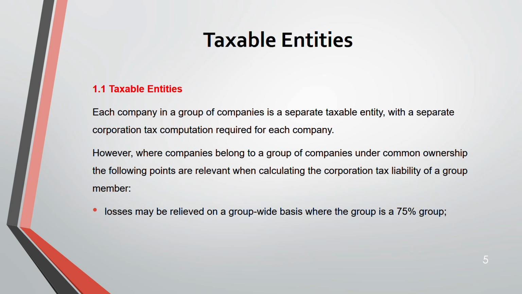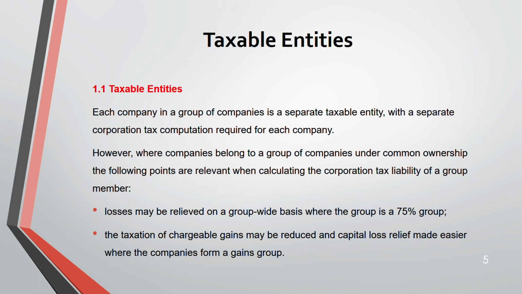Here, when you are part of a group, you are going to have this additional relief. That is, your losses can be offset with a member of another group if you both are members of a 75% group.